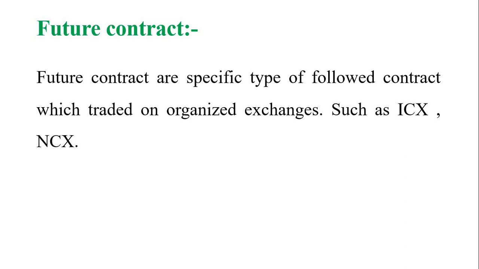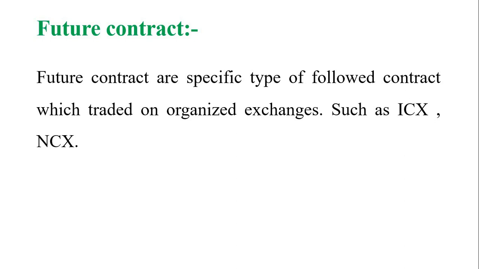A futures contract is an agreement for buying or selling a commodity for a predetermined delivery price at a specific future time. Futures are standardized contracts that are traded on organized futures exchanges. This is a futures contract.